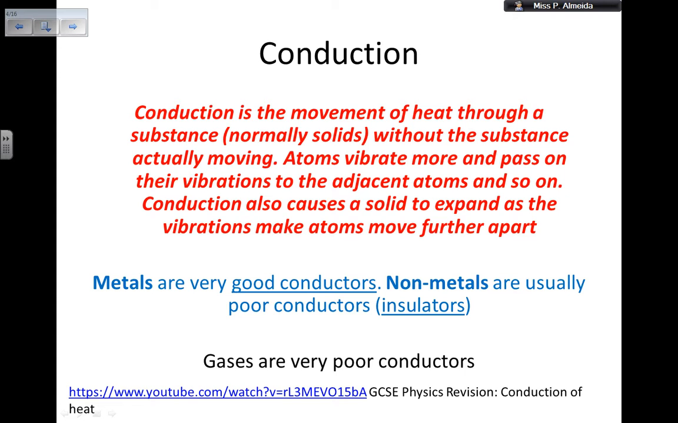Now, more about conduction. Metals are very good conductors. Non-metals are usually poor conductors, which I can call insulators, and there's going to be a video that I'm going to do about insulation as well. Gases are very poor conductors because you need to wait for the particles to collide to pass on the extra energy. There is a video about conduction of heat, and I believe the guy in the video also talks about insulation. So I'm going to put that video in the description in case you want to see, okay?